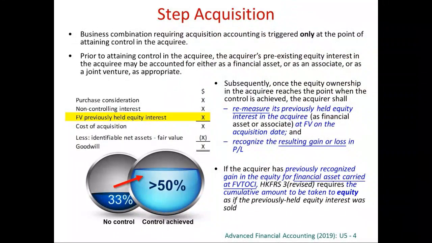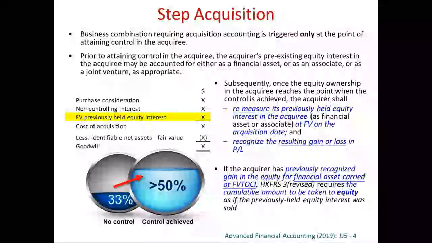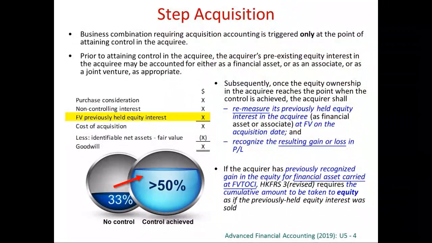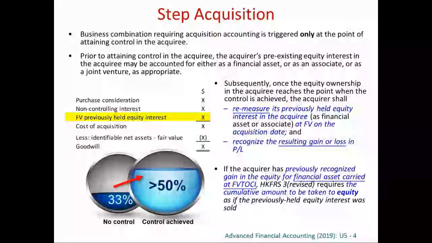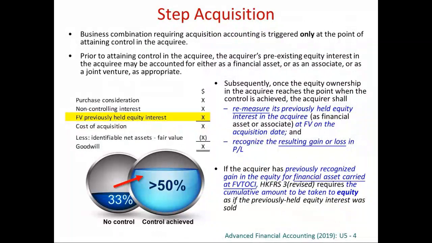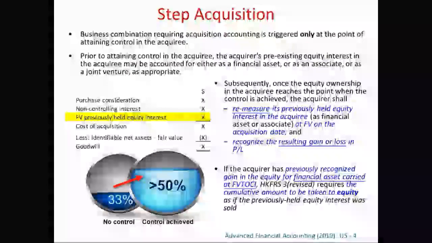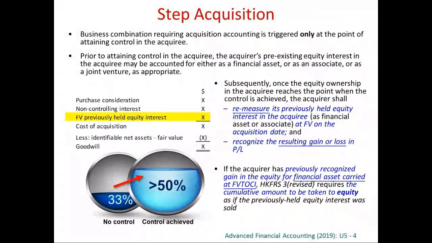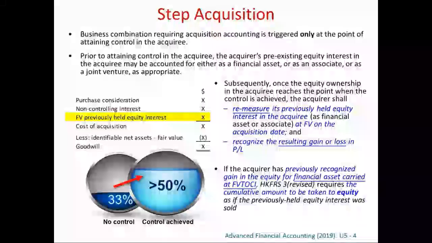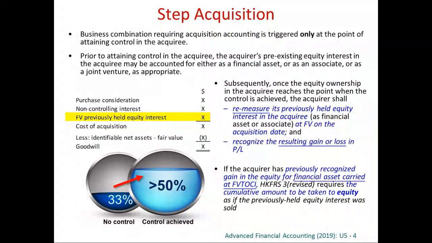If they carry it as fair value through other comprehensive income, then now they may have a fair value reserve in relation to this financial asset. If this is the case, that fair value reserve should be reclassified to equity, should be written off to equity, as if the previously held equity interest was sold.